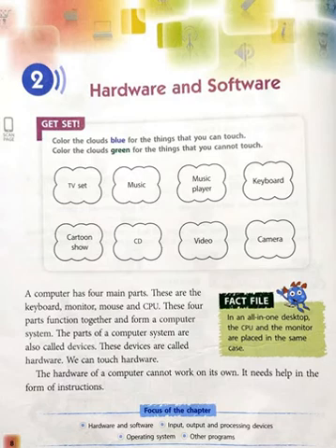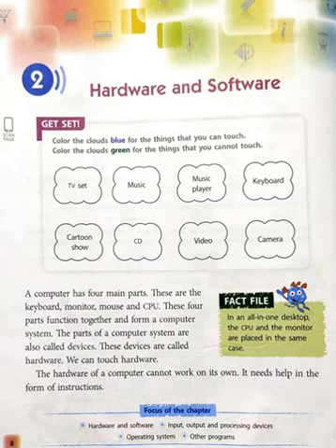A computer has 4 main parts. These are the keyboard, mouse, CPU and monitor. These 4 parts function together and form a computer system. The parts of a computer system are also called devices. These devices are called hardware. We can touch hardware. The hardware of a computer cannot work on its own. It needs help in the form of instructions.